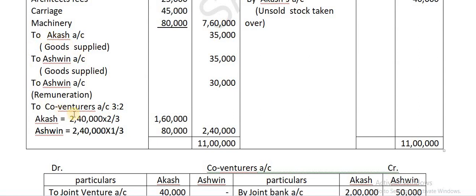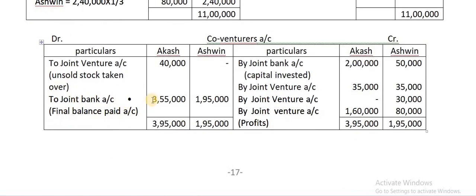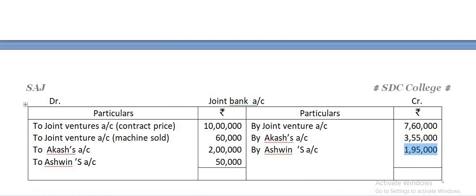Next, any joint bank here? No. But here there is a joint bank. There are final payments being made. So you enter these on the credit side against each and every account, Akash's account and Ashwin's account. That's it. No other amounts to be entered. So all the payments are made. Total is 13,10,000. Pause it and write down.